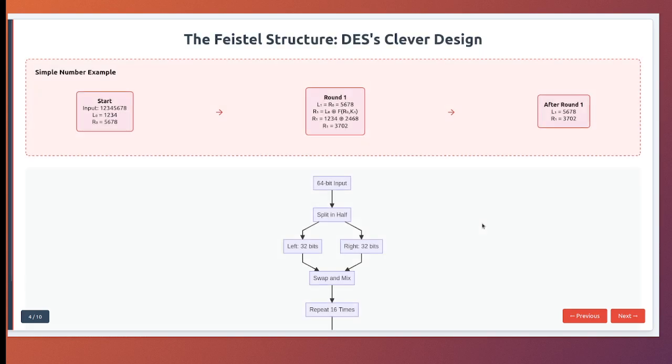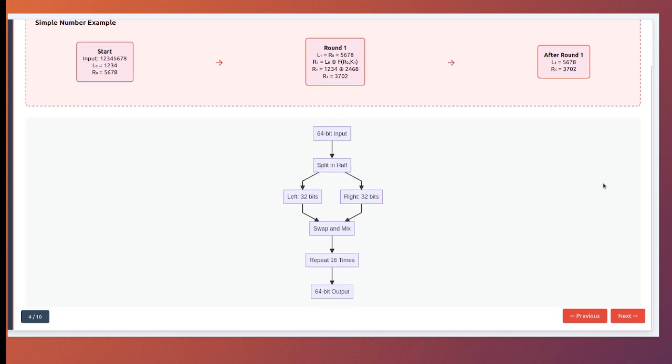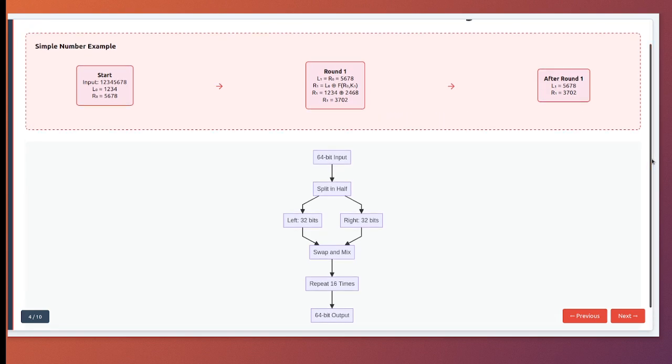The Feistel structure. Now we get to the genius of DES. The Feistel structure, named after cryptographer Horst Feistel. This is like a magic trick that lets you use the same algorithm for both encryption and decryption. Here is how it works with simple numbers.